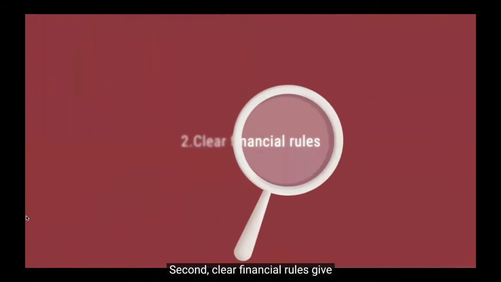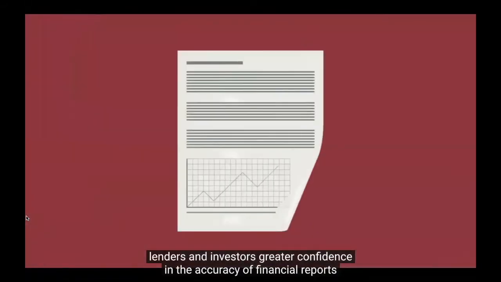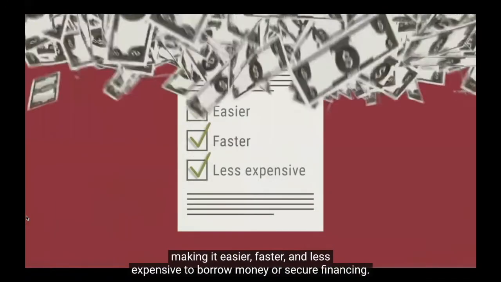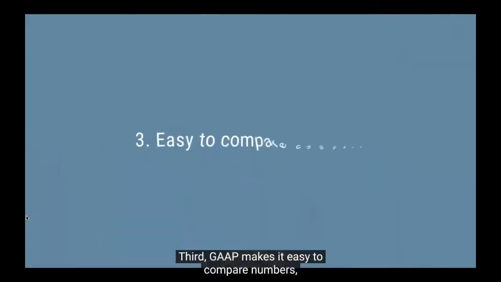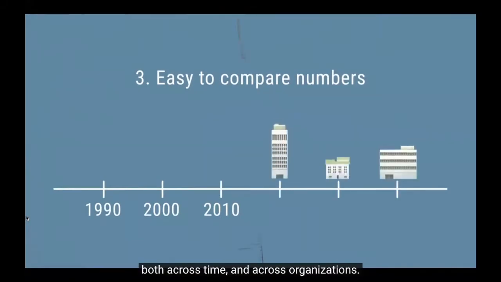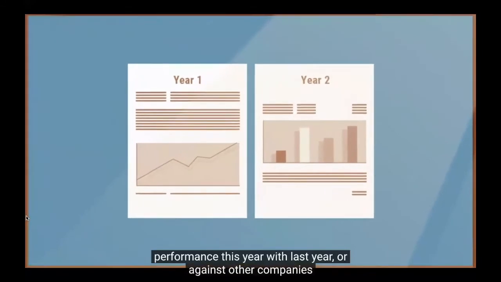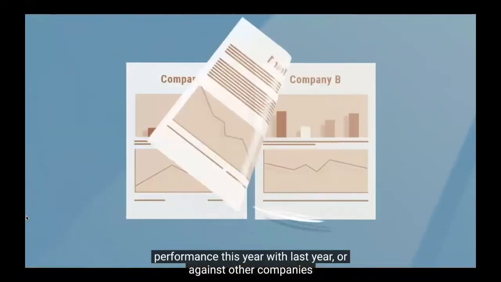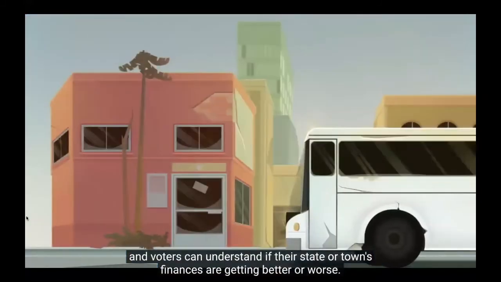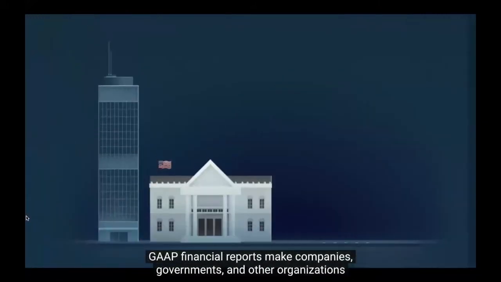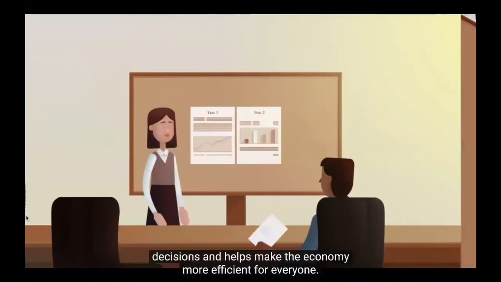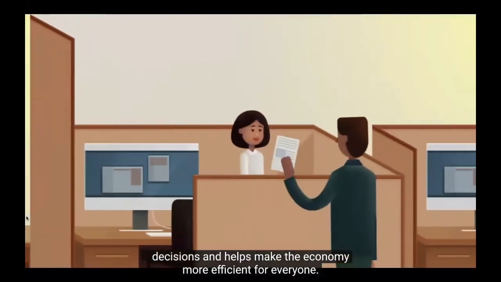Second, clear financial rules give lenders and investors greater confidence in the accuracy of financial reports, making it easier, faster, and less expensive to borrow money or secure financing. Third, GAAP makes it easy to compare numbers, both across time and across organizations. Investors and others can compare a company's performance this year with last year, or against other companies. And voters can understand if their state or town's finances are getting better or worse. GAAP financial reports make companies, governments, and other organizations more accountable for their financial performance. That spurs better management decisions and helps make the economy more efficient for everyone.